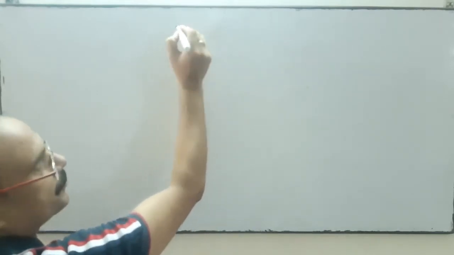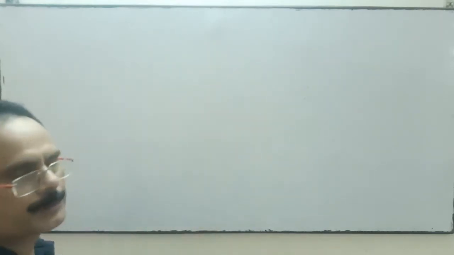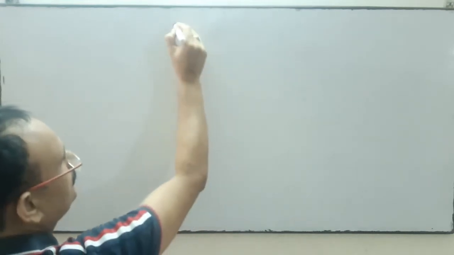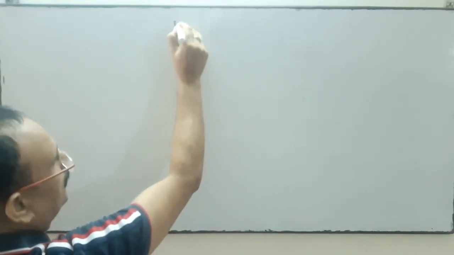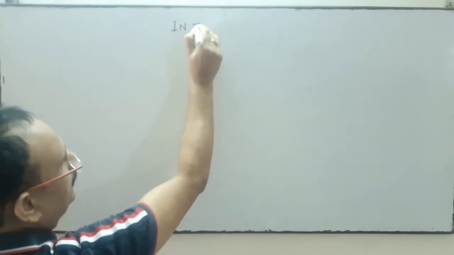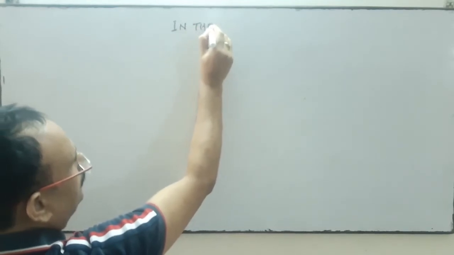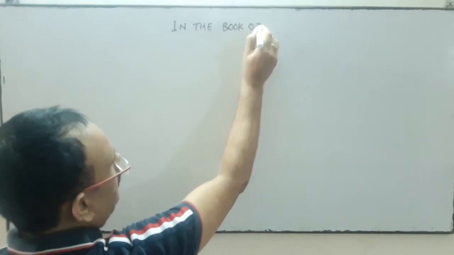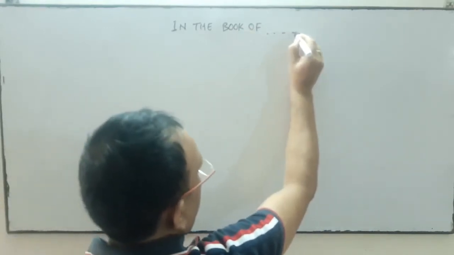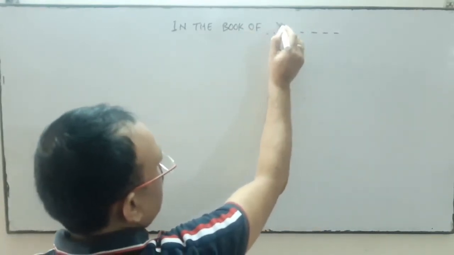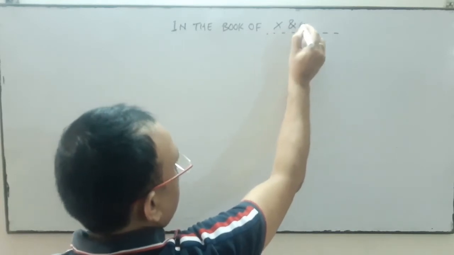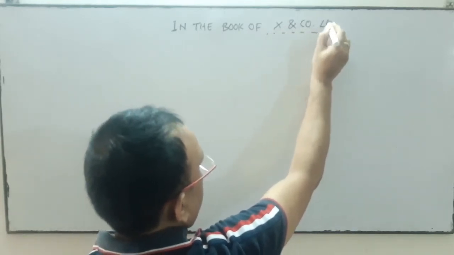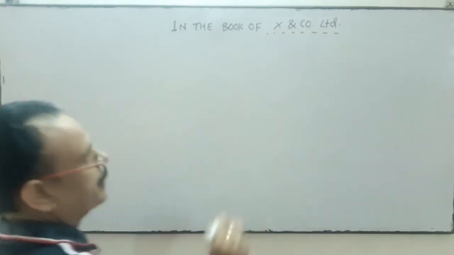You write the name of the firm first, in which you are going to make the entry. We will write: in the books of, and write the name of the firm over here. Suppose the firm name is X and Company Limited.